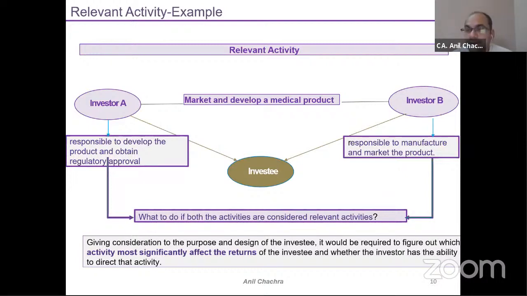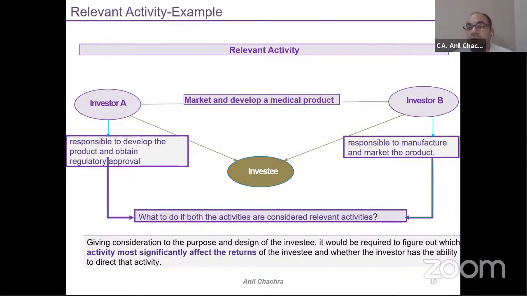Now the question is, who is having the control over the relevant activity? This is a matter of judgment, right? So it depends upon company to company. There is no certain answer to this question. Who is having the control? As per my point of view, I can say that, okay, the regulatory part is more important, I am having full control. But as a second person or as an audience, you can say that no, investor B is more important because he will fix the price, he will earn the margin, he will fix all the markets in which they need to sell. So it depends upon person to person, and it depends upon the judgment that you will make while doing this control analysis.